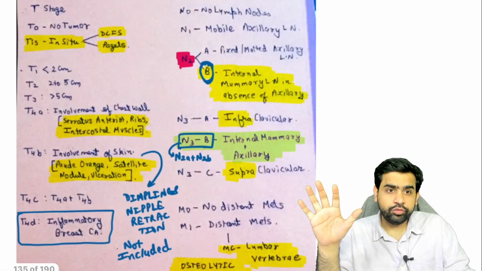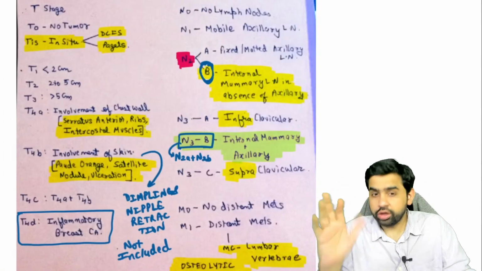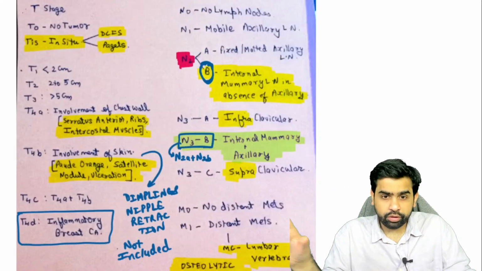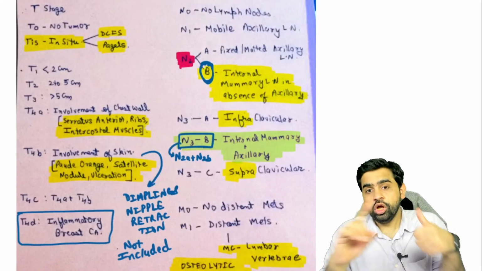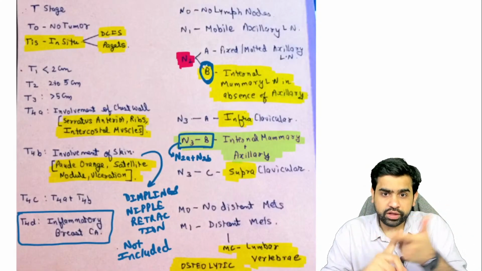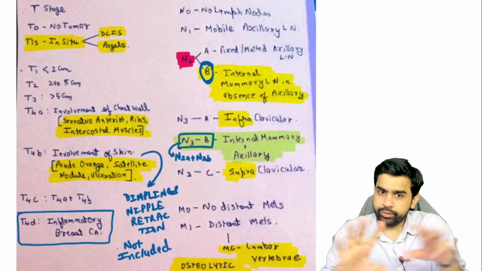Now what you need to understand is the TNM staging. This is absolutely important, so just listen to me. I'm pretty sure you have gone through this a number of times. Just revise with me once more. What is T1? T1 is basically less than 2 centimeters. T2 is 2 to 5 centimeters. T3 is more than 5 centimeters. So that's done.